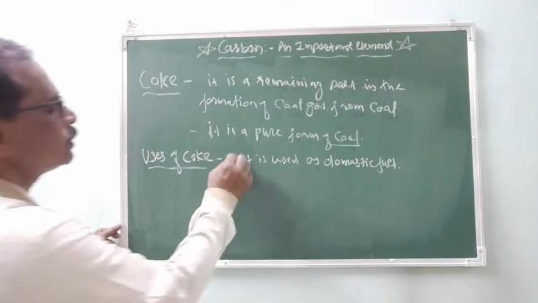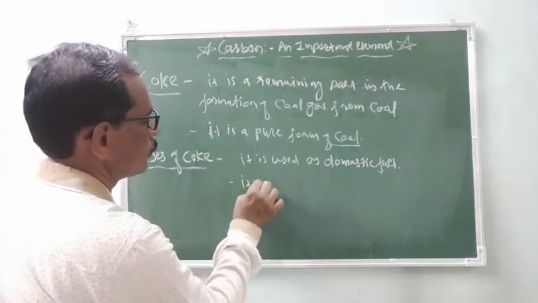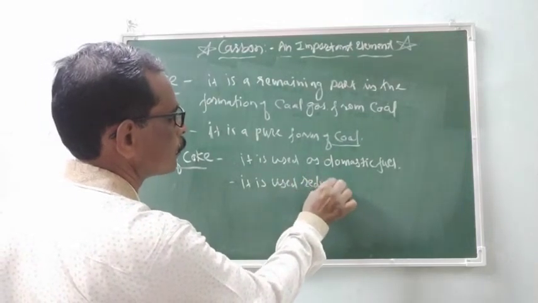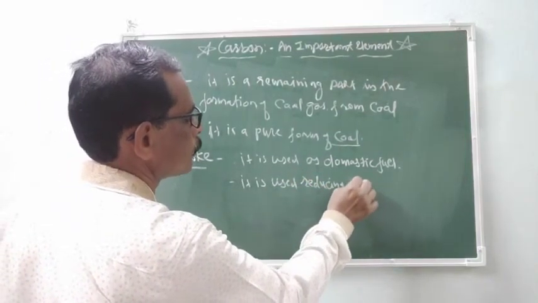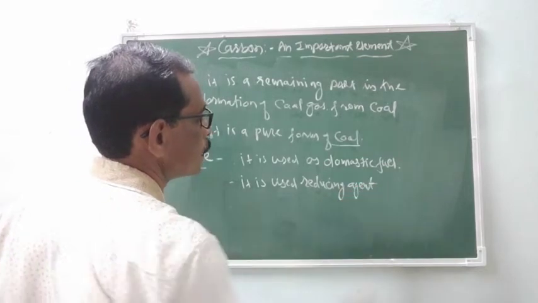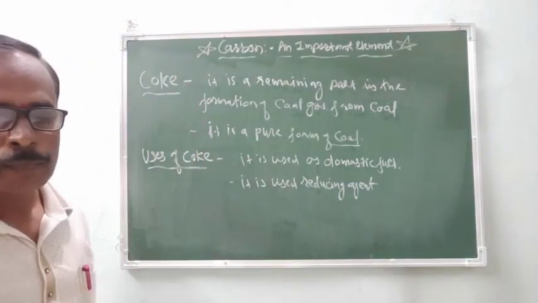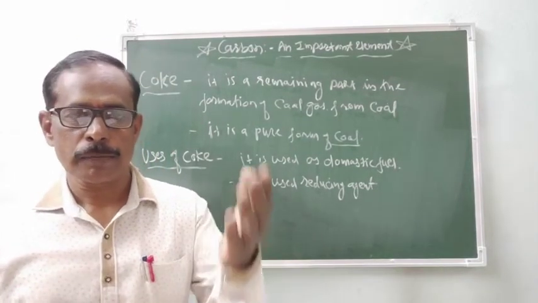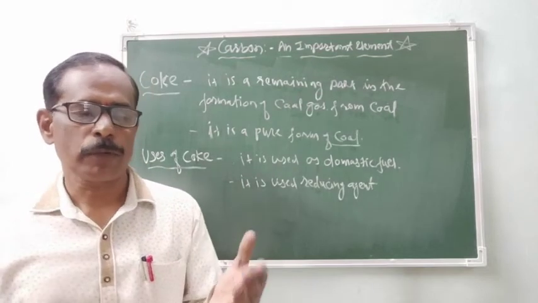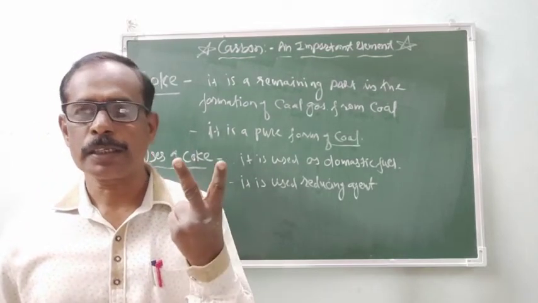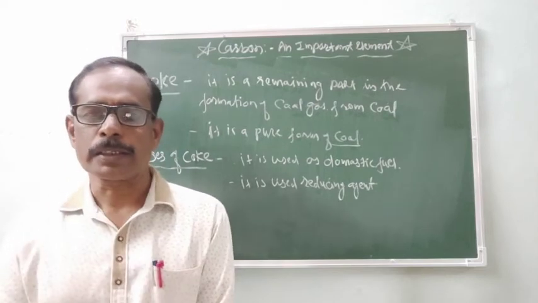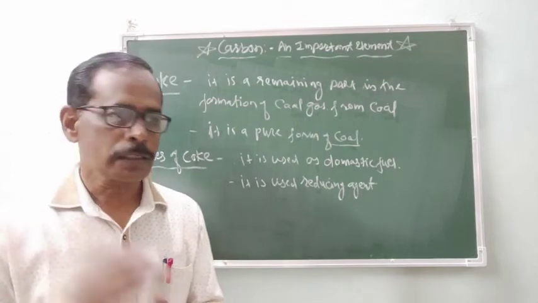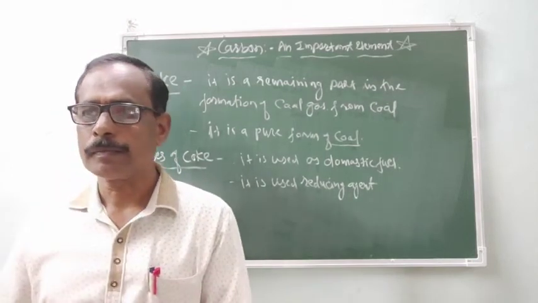It is used as a reducing agent. In chemical reactions, we know there are many types, but among them oxidation and reduction are two types of reactions. What is meant by reduction?